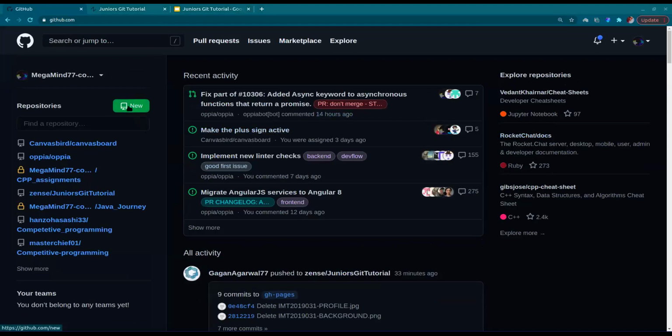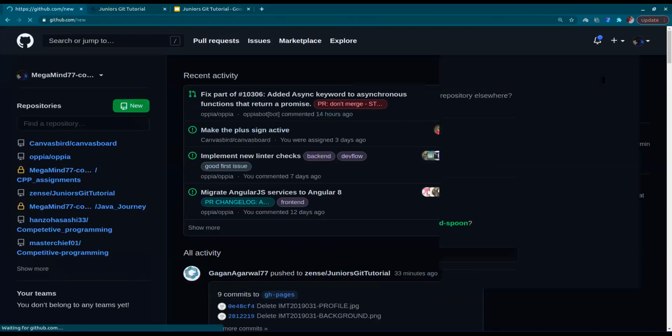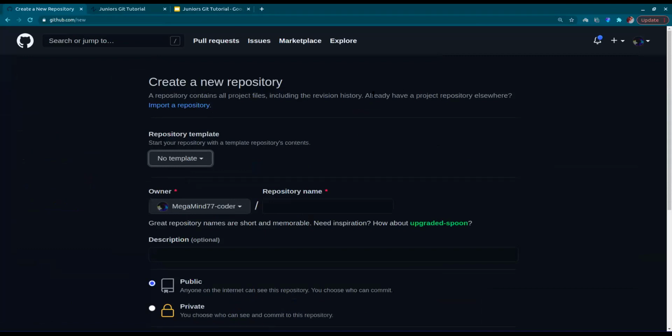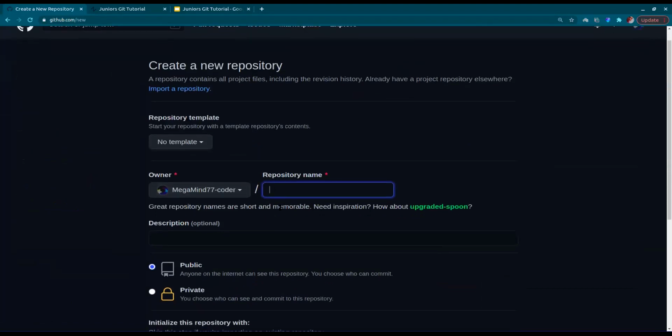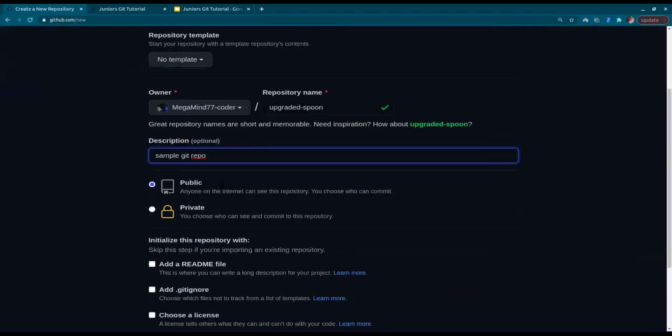Okay, so the best way to create a repository is to use the GUI, not the terminal. We'll get into the terminal part soon. To create a repository, you first need to add a repository name. Let's take this name for now, upgrade spoon, and the description, sample git repo. After adding this, you could choose to make the repository public.